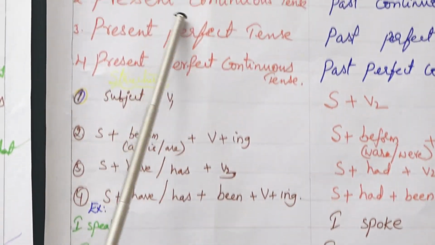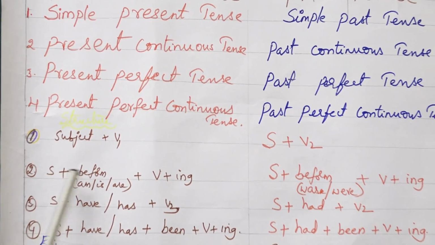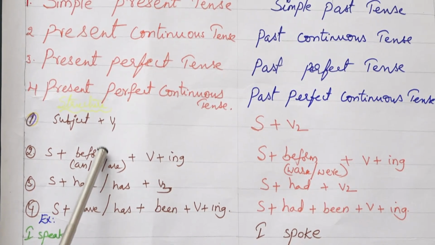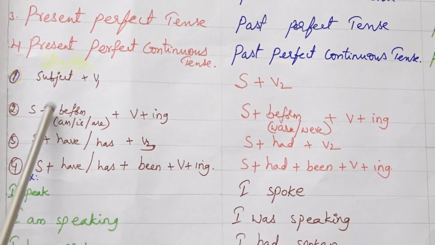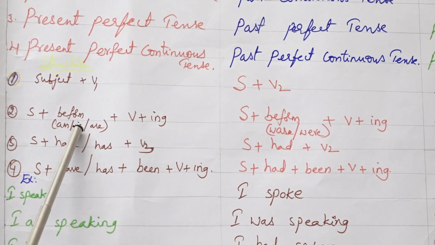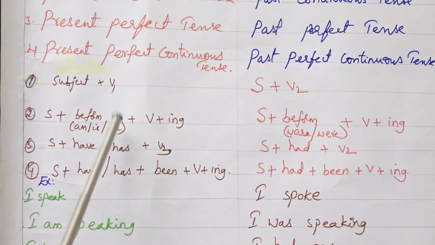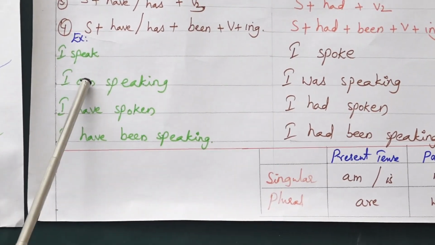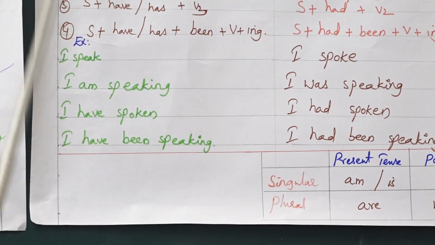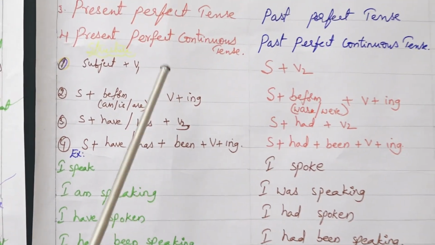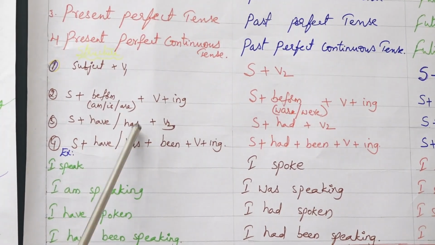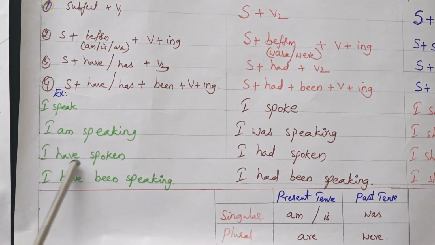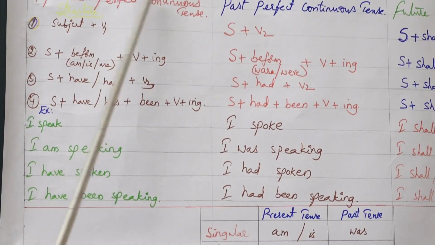Next, if you come to present continuous tense, there is subject, be form, and verb plus ing form. Here under be form, if it is first person, then you have to write am. If it is singular, is, and if it is plural, are. Here, I am speaking: subject, be form, verb with ing form. Next, present perfect tense. Here the subject, have or has auxiliary verb, and verb in past participle. Here, I have spoken.